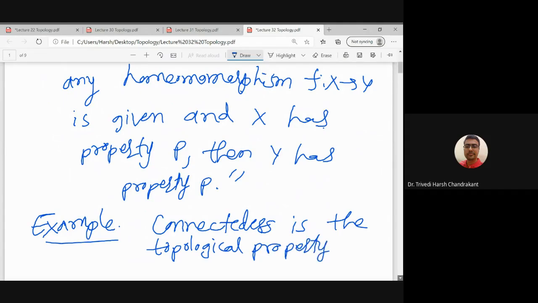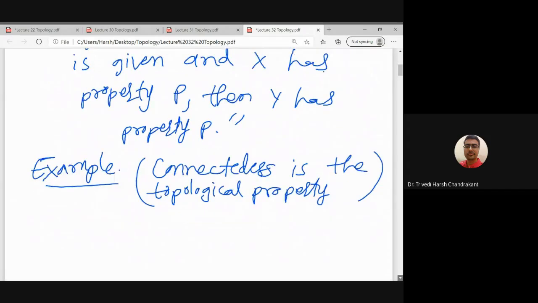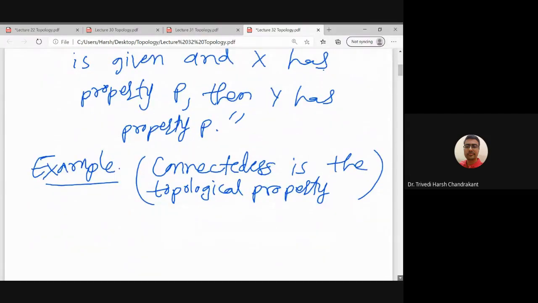There are many properties which are preserved under continuous functions, and this is one of them. How will we check whether this is a topological property or not?